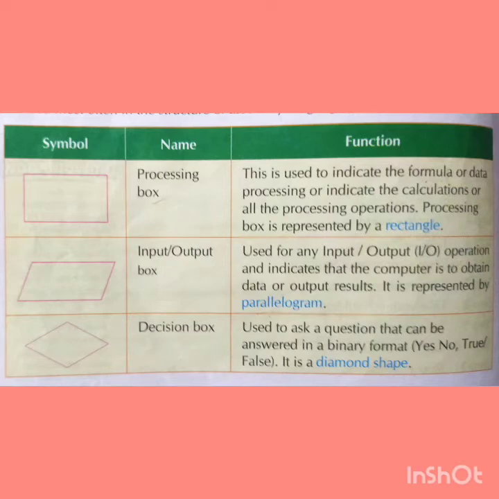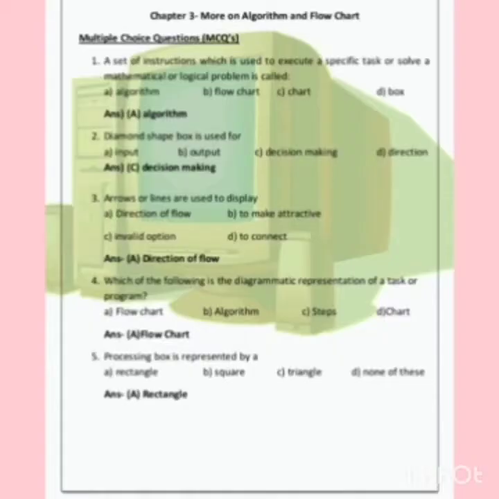Children, next we are going to revise the book exercise. Let's begin the chapter 3 with MCQs. First question is, a set of instructions which is used to execute a specific task or solve a mathematical or logical problem is called algorithm.